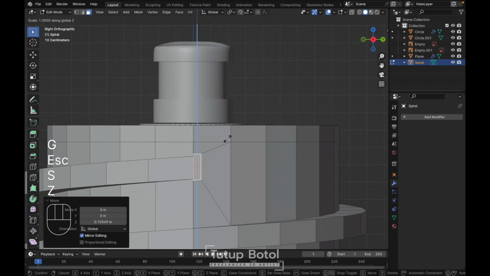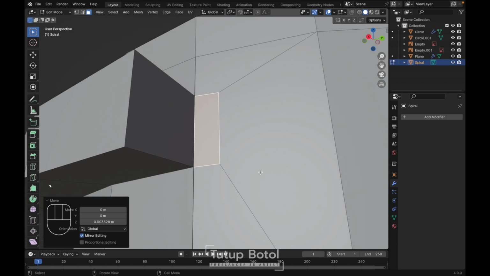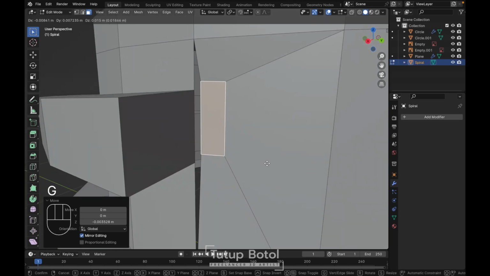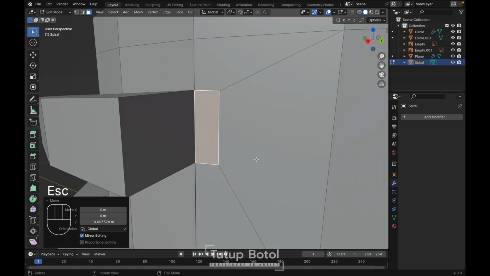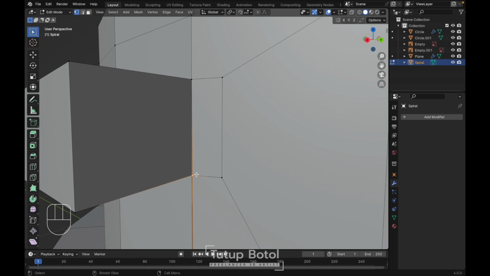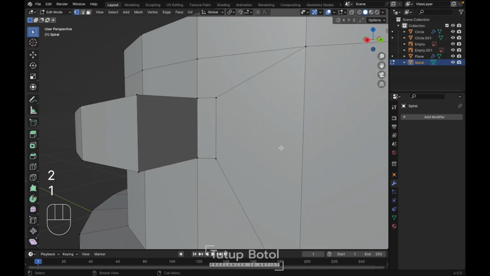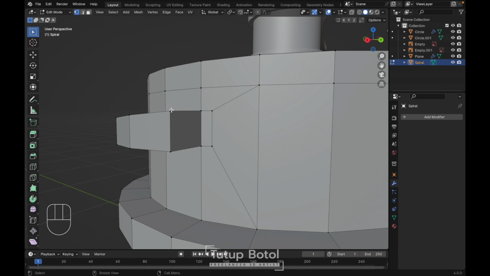Just like this. As you can see, this one, it's still separated. Press 1, change it to the vertices mode. You just click here, M, merge at center, select this one and this one, M, merge at center. And you can select here, just like this, and G twice, like this.